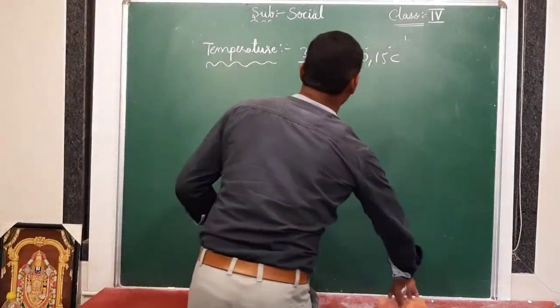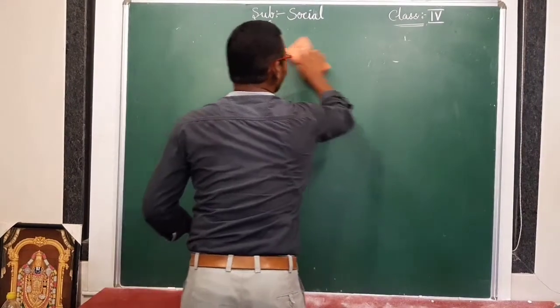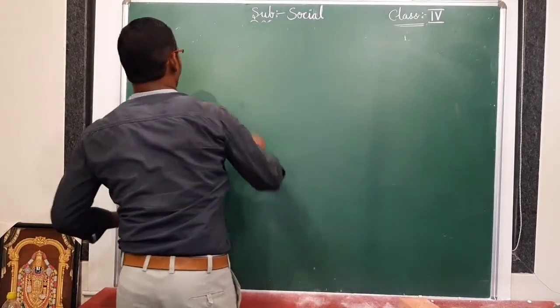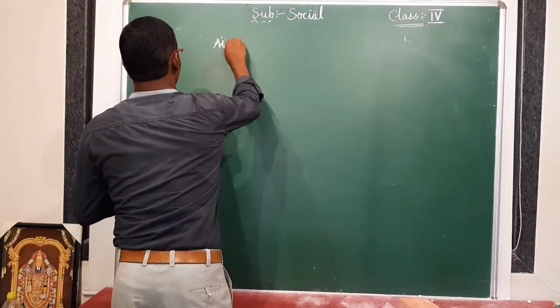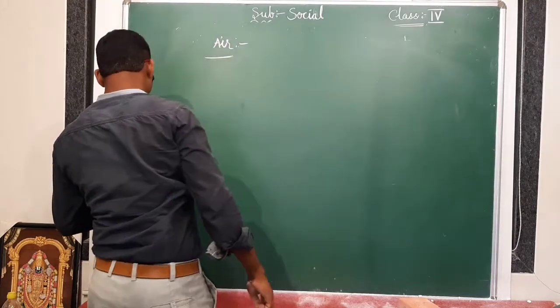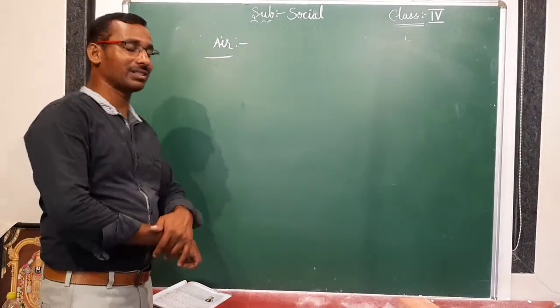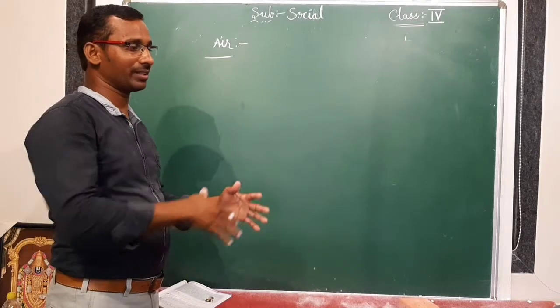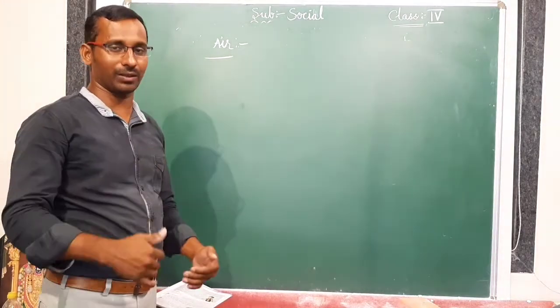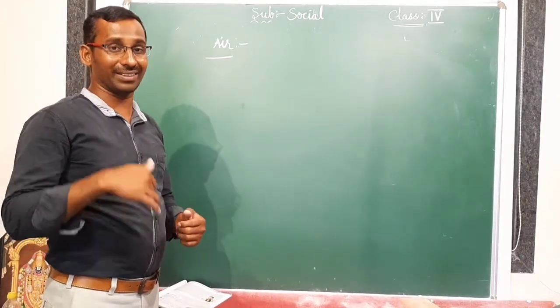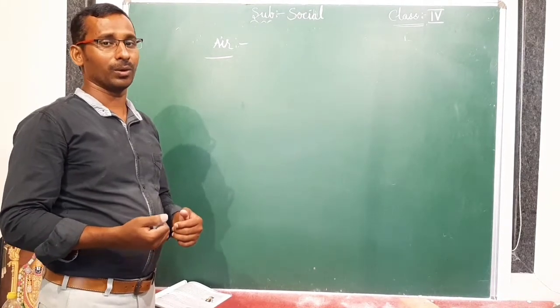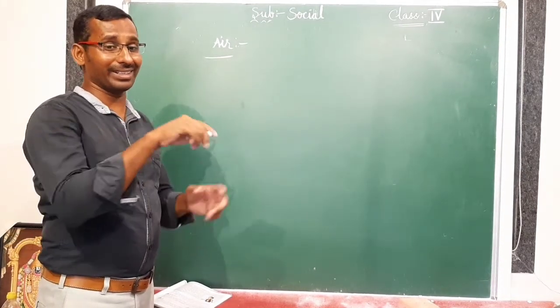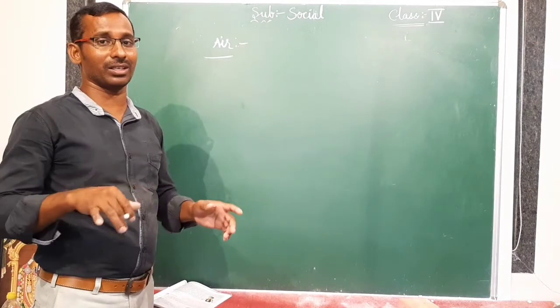And in the same way, air also is there. This air also shows an effect. What is that? Air. Air is all around us. We cannot see it. Is it right? Right now also air is there. But can we see that one? No. But how do we know air is there around us?